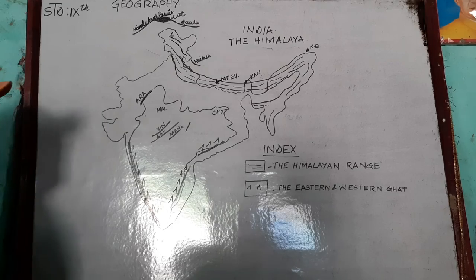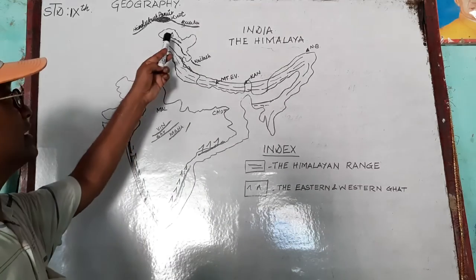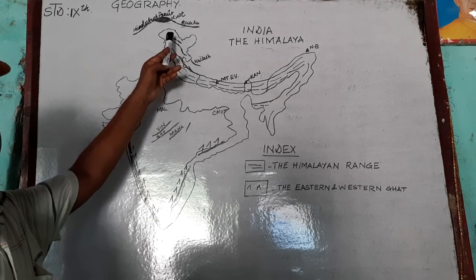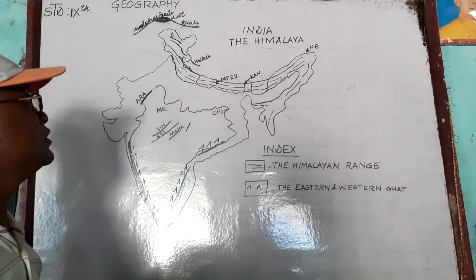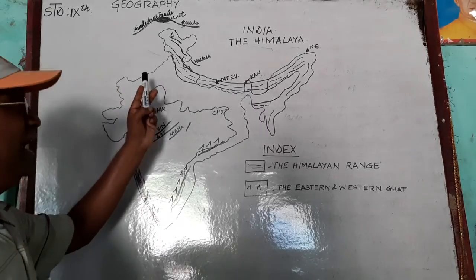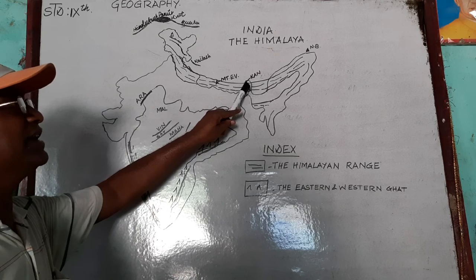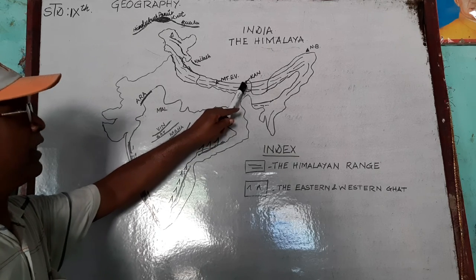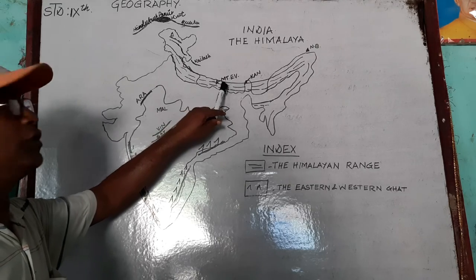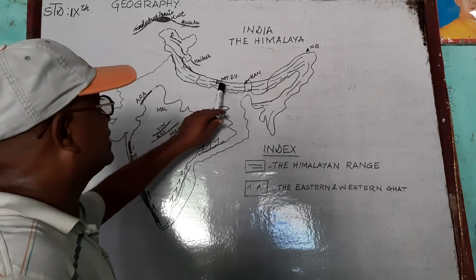where the Godwin-Austen mountain is found, which was India's highest peak, but these areas are not part of India now. It is in Pak dominated Kashmir. So this is not included in India's highest mountain ranges. Kanchenjunga is considered as India's highest mountain. So Kanchenjunga is here. Mount Everest is the highest peak of the Himalayas. Mount Everest lies in Nepal.